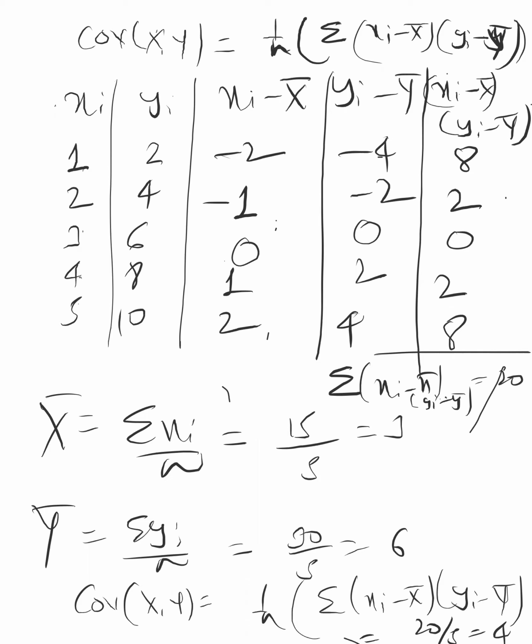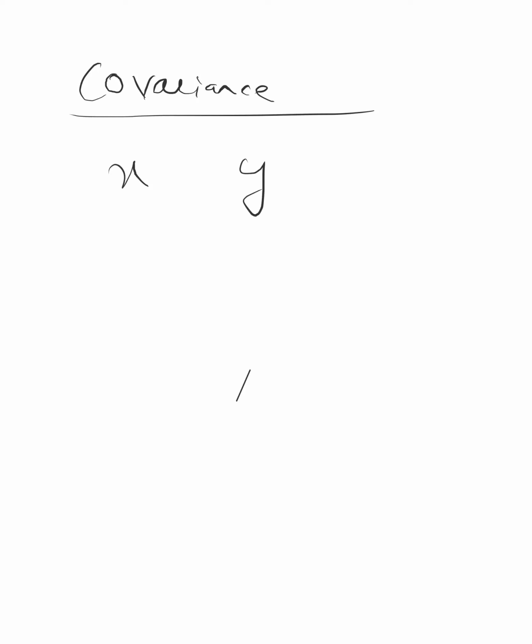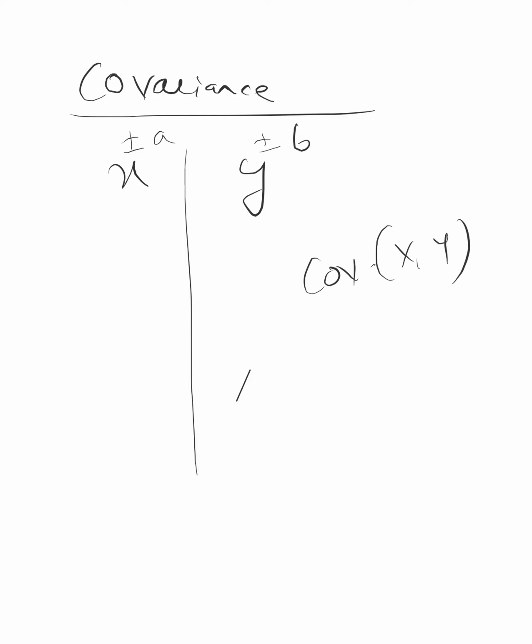Now I'll tell you one more thing. One theorem is also given in RD Sharma regarding that covariance concept. What they are telling is that if you add something to or subtract something from x and y, the final value of covariance will not change. Covariance of x and y will not change. That is called shifting the origin.